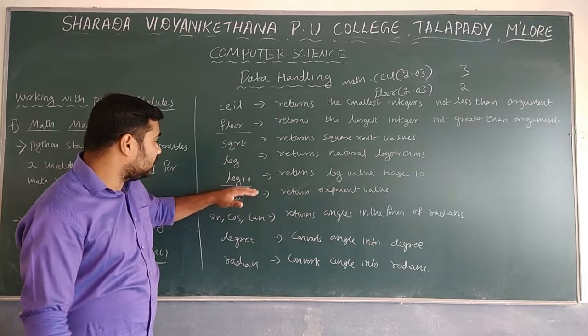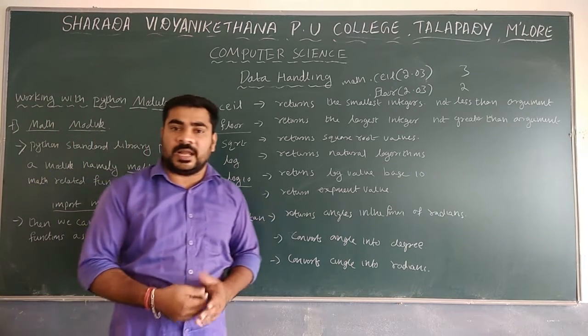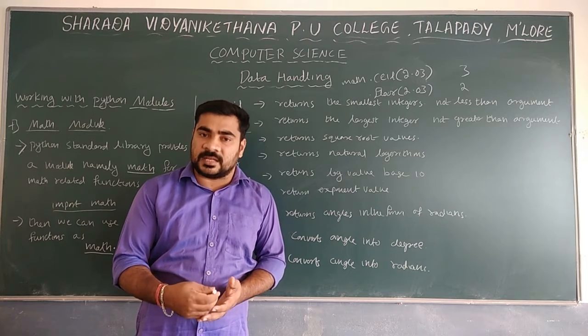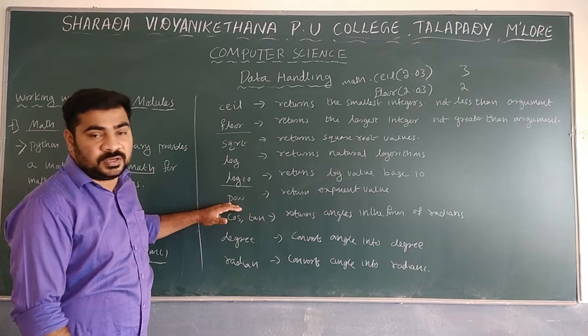Next one here is the power function. The power function will return the exponent. If you want to find x square, x cube, or any x raised to 5, if you want to find like that, then we can make use of the power function.